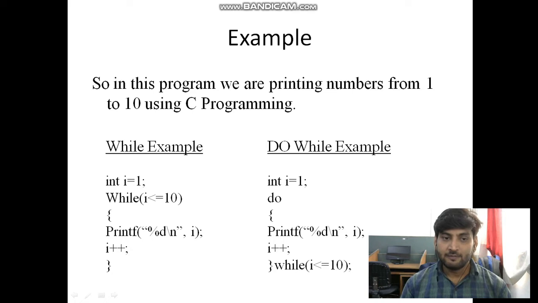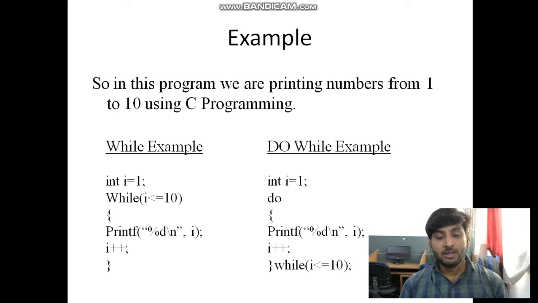In while, we apply the condition i less than or equal to 10. Further, i less than or equal to 10. Now, the condition is true. So, it will print from 1 to 10, because 1, 2, 3 till 10 it is true according to the